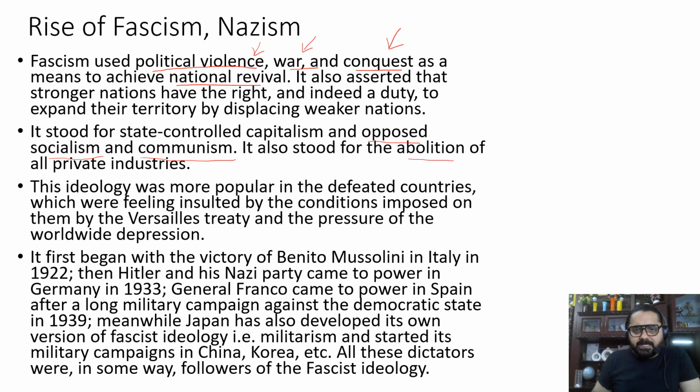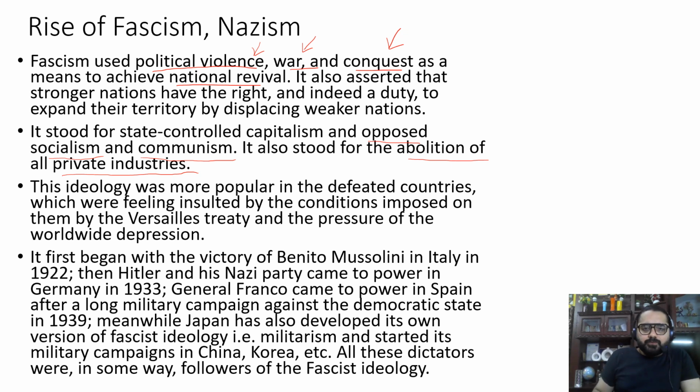So they do not believe in giving the power or the resources to private people so that they can establish industries and factories. They want everything to be under the control of the government. So they were focusing more on state controlled capitalism, wherein the resources of the country shall be under the control of the government and not in the hands of private people.